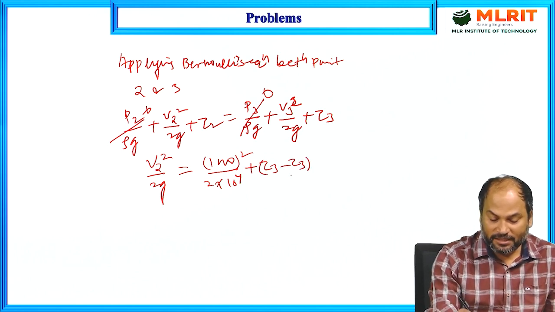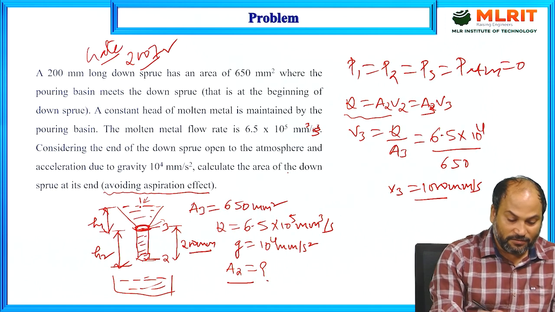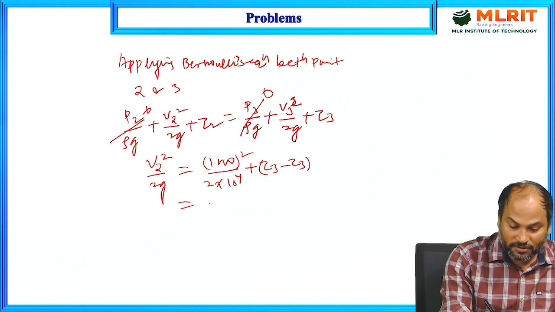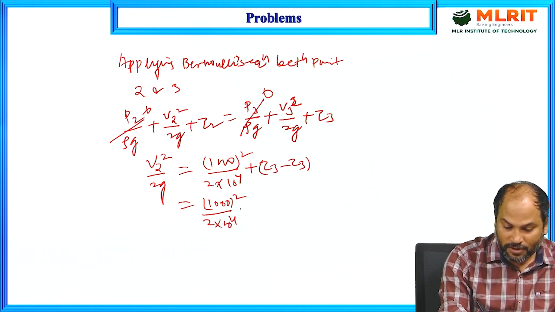Taking Z2 to the right side, Z3 minus Z2 is also given in the problem. It is nothing but the sprue length. So this is 1000 square upon 2 into 10 to the 4, plus 200.